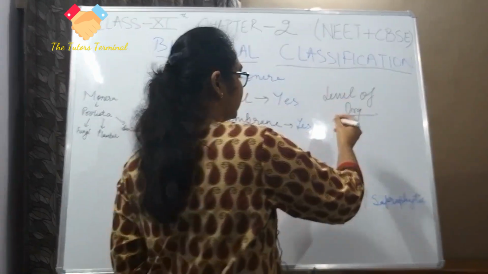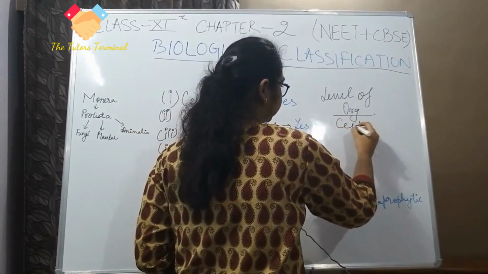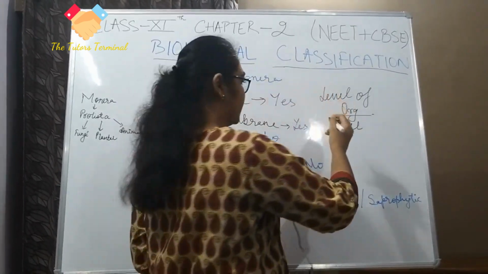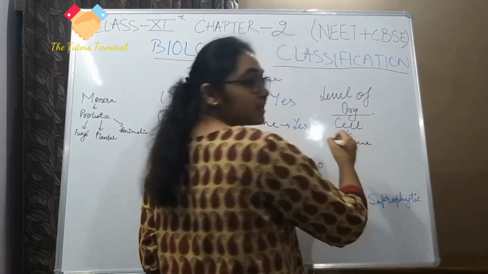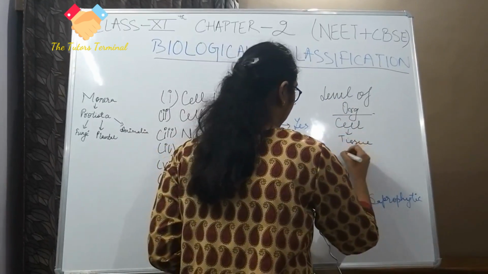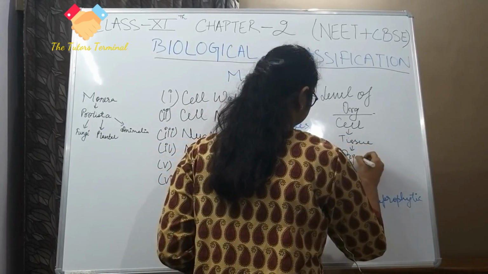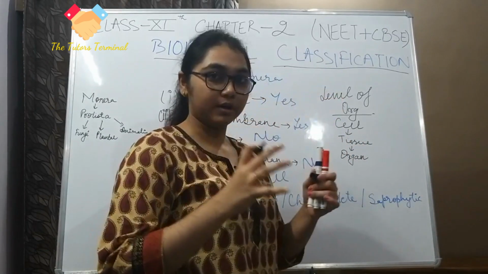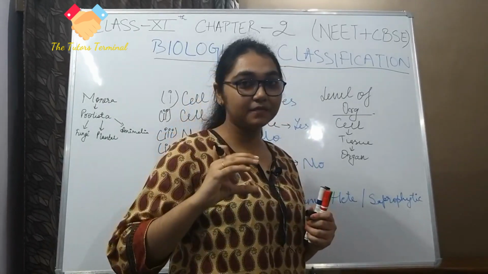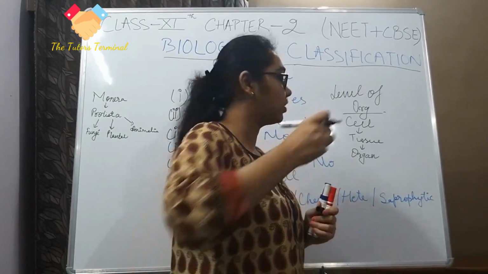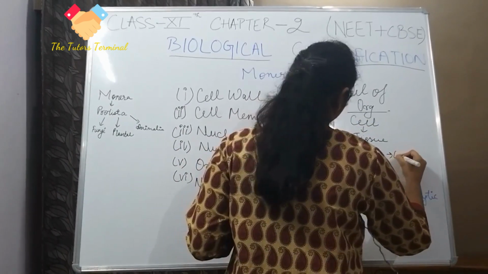I mean cell, a cluster of cells, tissue, a cluster of tissue, organ, a cluster of organs, or nicely, specifically and strategically placed organs give organism.